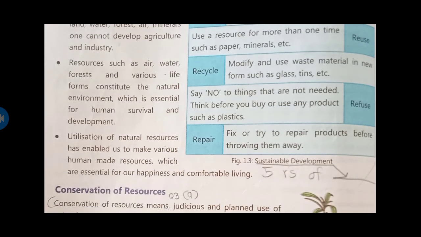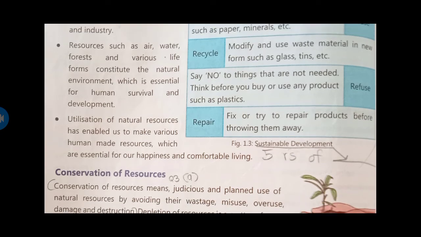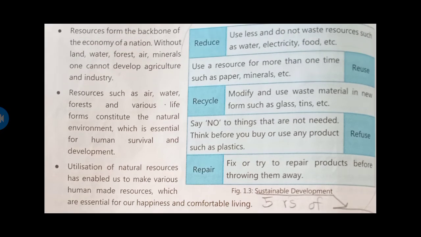Utilization of natural resources has enabled us to make various human made resources, which are essential for our happiness and comfortable living.